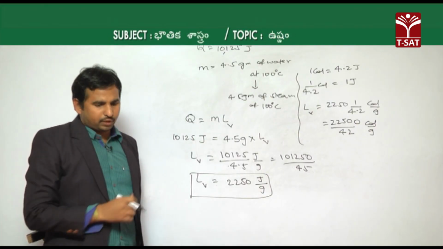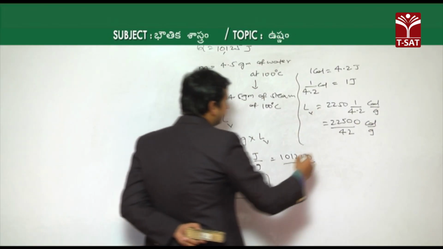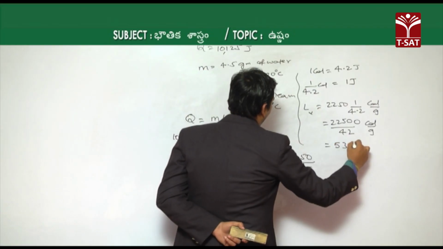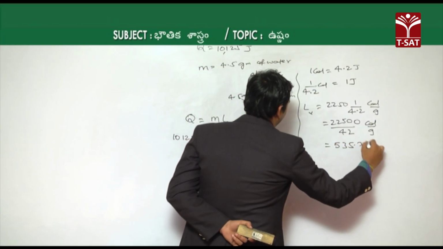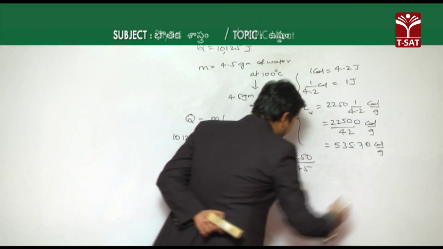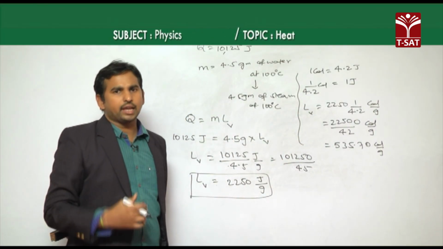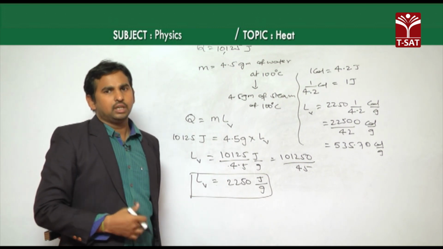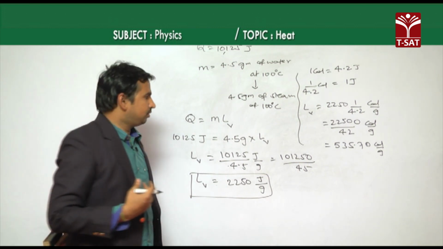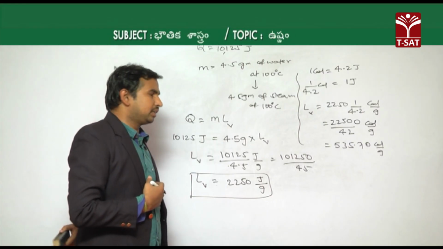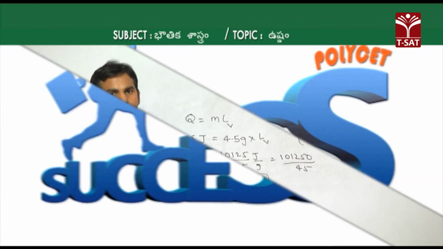If you calculate that value, we get approximately 535.7 calorie per gram, which is approximately equal to the actual latent heat of vaporization of steam, 540 calories per gram.